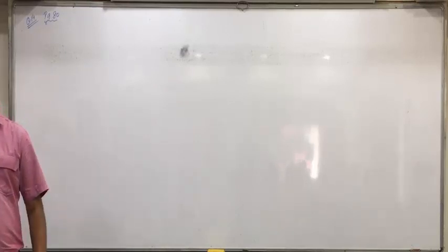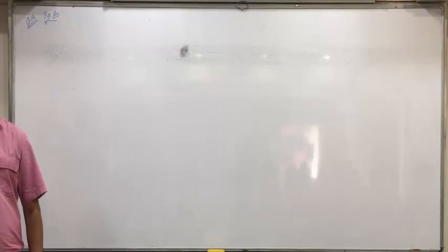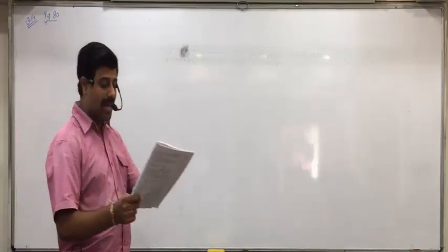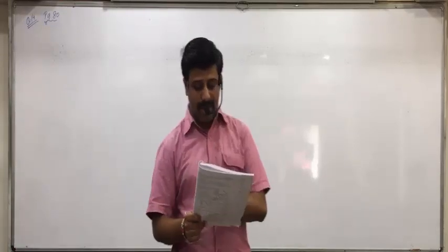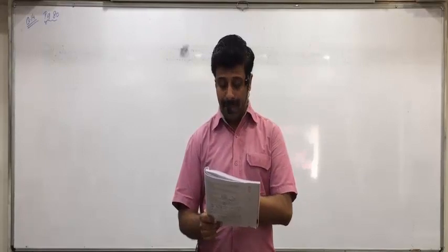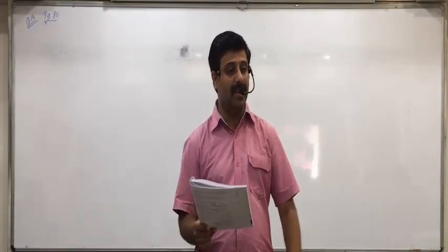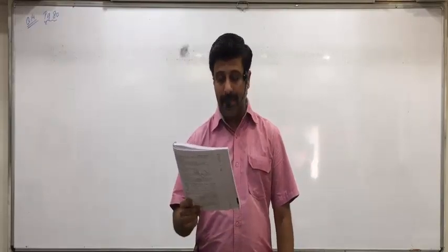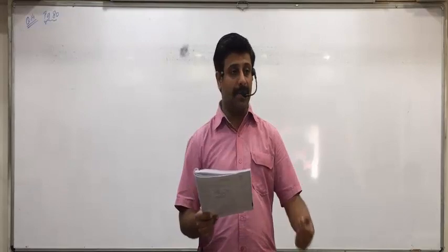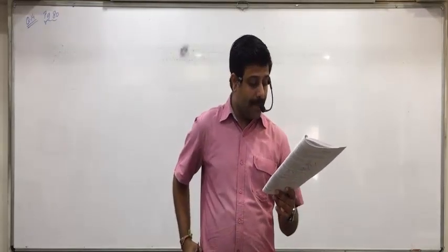Equity share capital, shares of rupees 10 each: 4 lakhs, 2 lakh 50,000 and 5 lakhs. Number of equity shares is quite obvious: 4 lakhs divided by 10 is 40,000, 2 lakh 50,000 divided by 10 is 25,000, and 5 lakhs divided by 10 is 50,000. Even if not given, we can find it. Any confusions for this? Dividend per share, that will help us in calculating KE, 2.74 and 2.88.